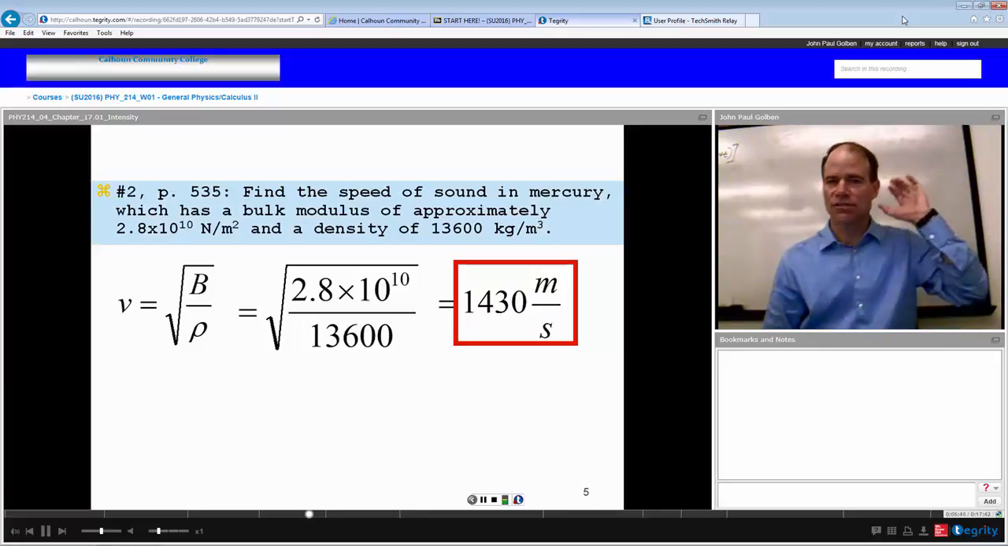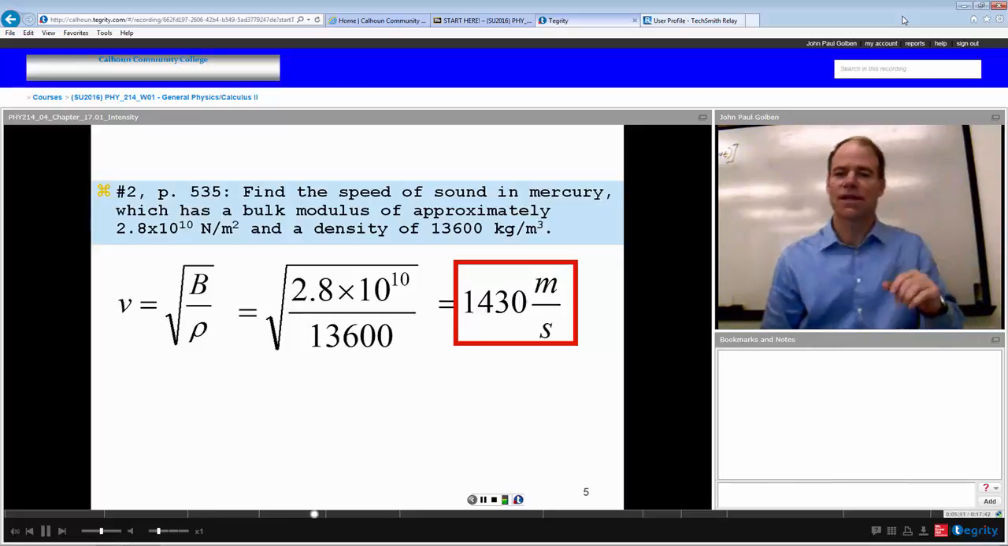So if you're listening for sound in air, that's how fast it would travel. If you were to, say, dip your head in mercury, it would travel actually more than 3 times faster. And so you would hear it 3 times faster. That could be an advantage, except you don't want to go around dipping your head in mercury. So please don't do what I suggest.